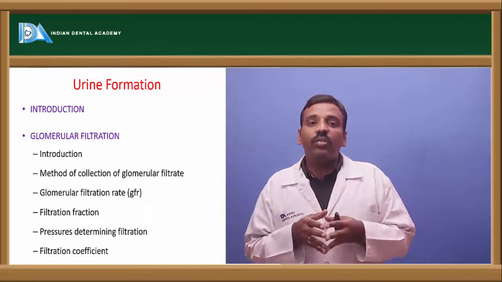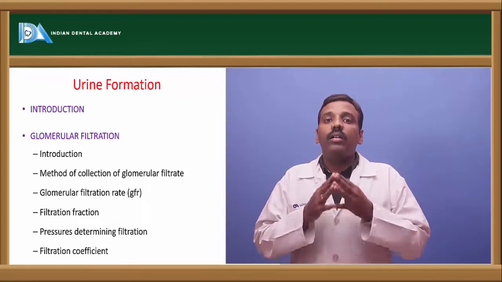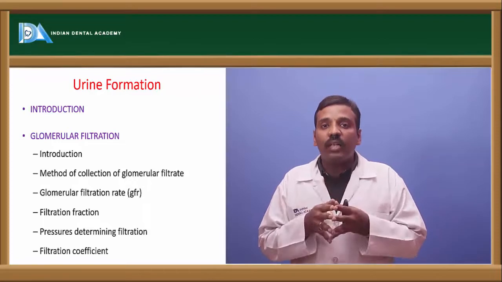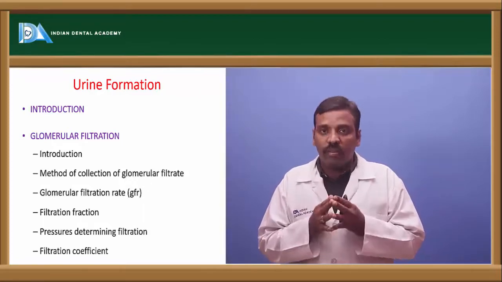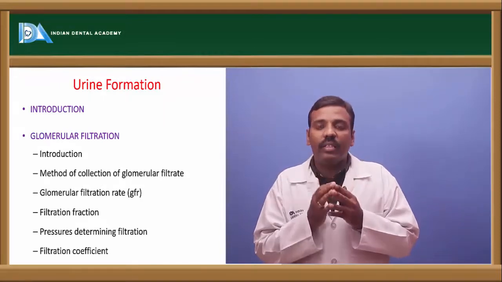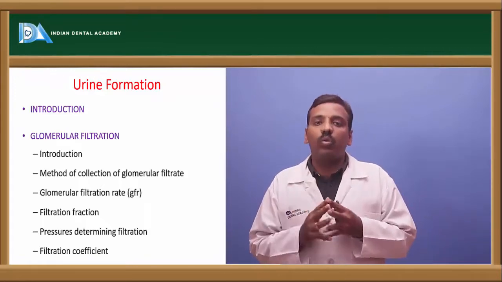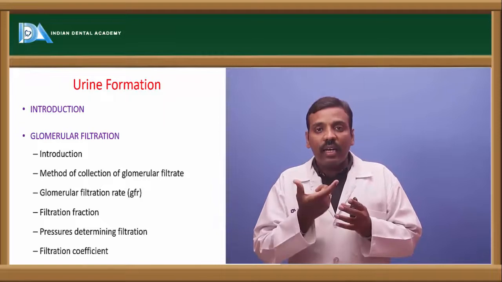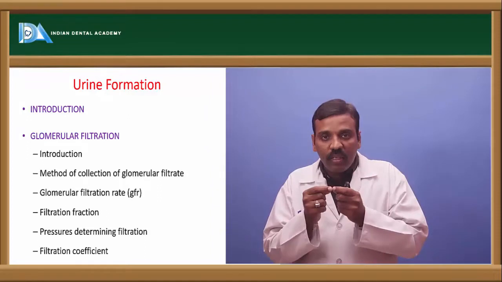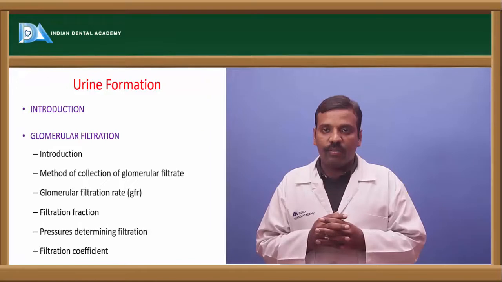In this, the glomerular pressure present is about 10 millimeters of mercury. By this pressure gradient, the blood is filtered, that is, the liquid waste comes out of the capillaries through the pores, and that is collected into this part of the glomerulus, through the pores present on the glomerulus.